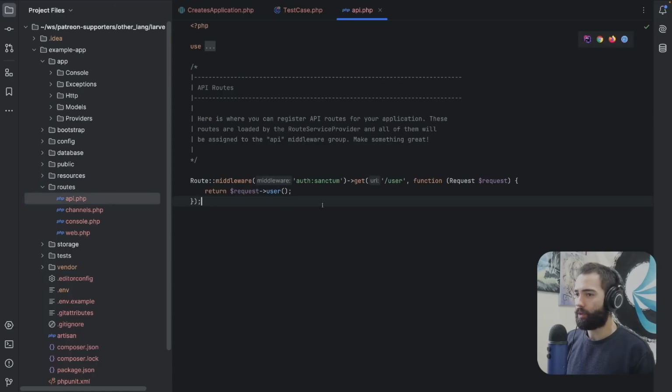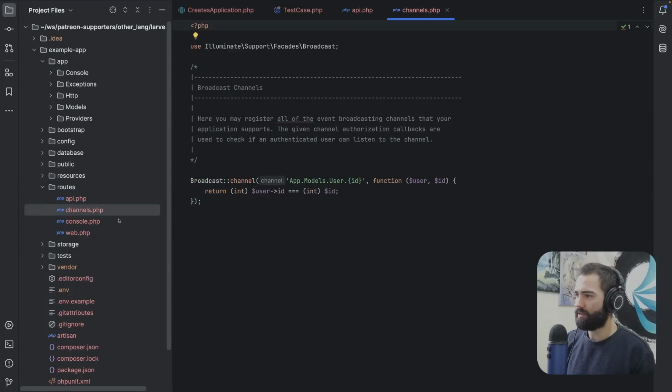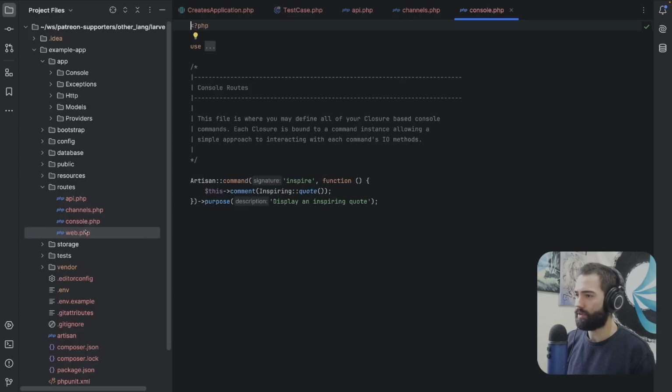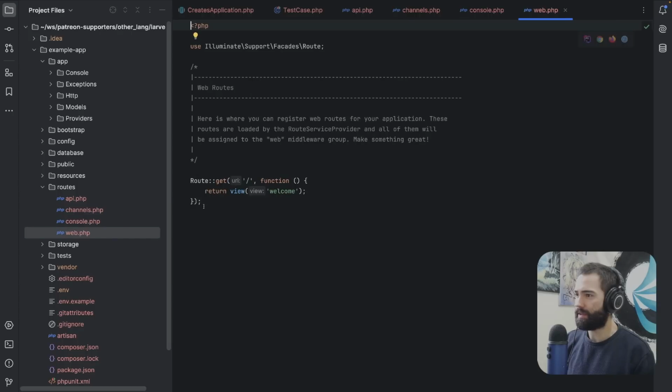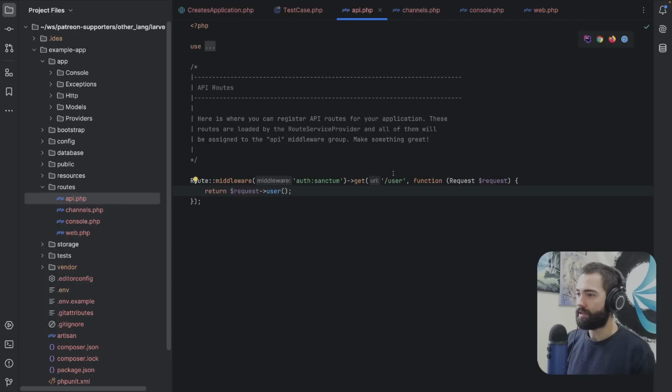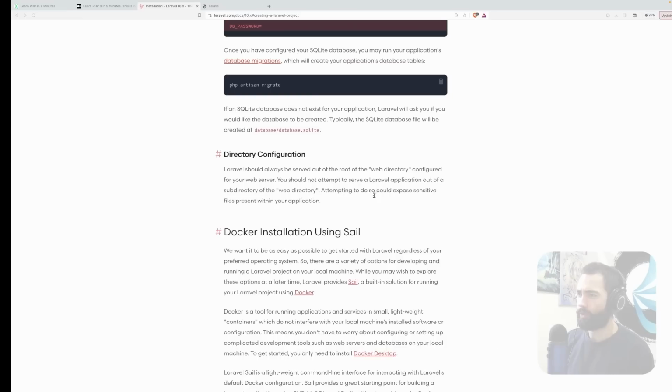All right. Here we have the API, and I guess user, channels, models, user ID, console. I don't know what these things are. Maybe this is something that I can work with. I have a view of welcome over here. Let's double check the API though, because it has this /auth user.